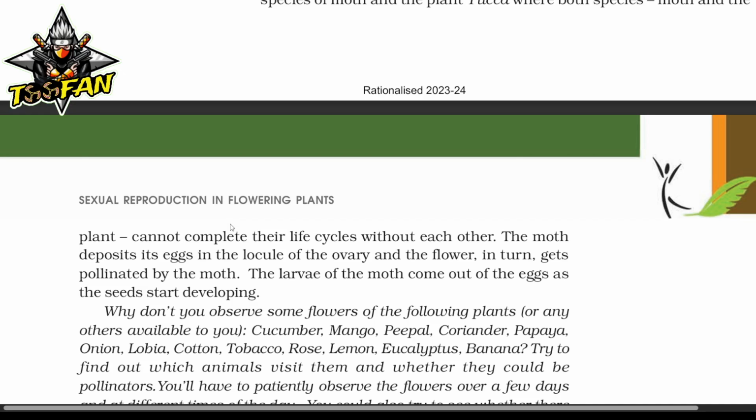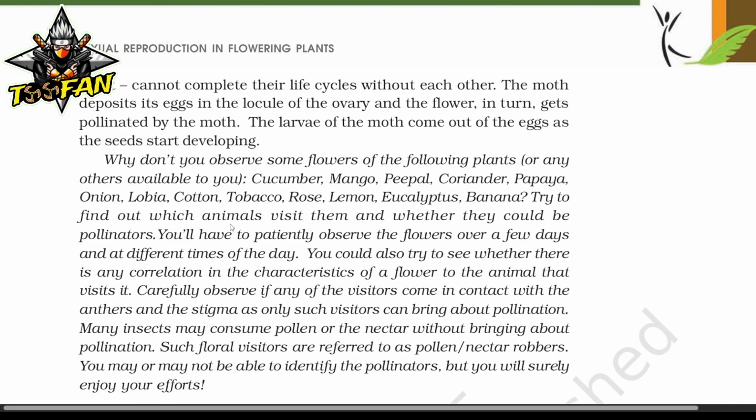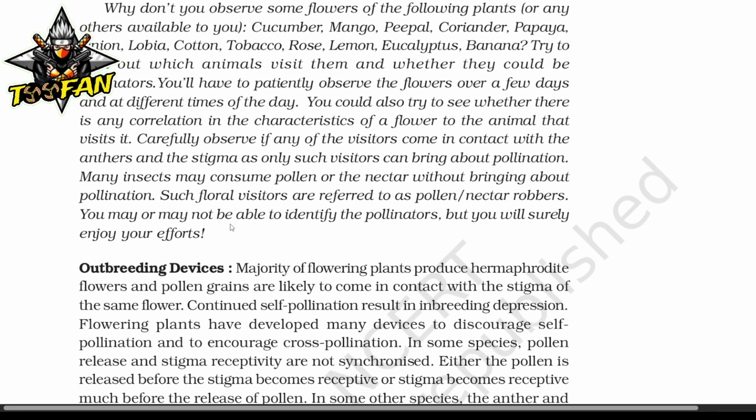Why don't you observe some flowers of the following plants or any other available to you? Cucumber, mango, pipal, coriander, papaya, onion, lobelia, cotton, tobacco, rose, lemon, eucalyptus, banana. Try to find out how they could be pollinated. You will have to patiently observe the flowers for a few days and at different times of the day. You can also try to see whether there is any correlation between characteristics of flowers and the animals that visit. Carefully observe any such visitors. They are referred to as pollen nectar robbers. You may or may not be able to identify pollinators, but you will surely enjoy your efforts.